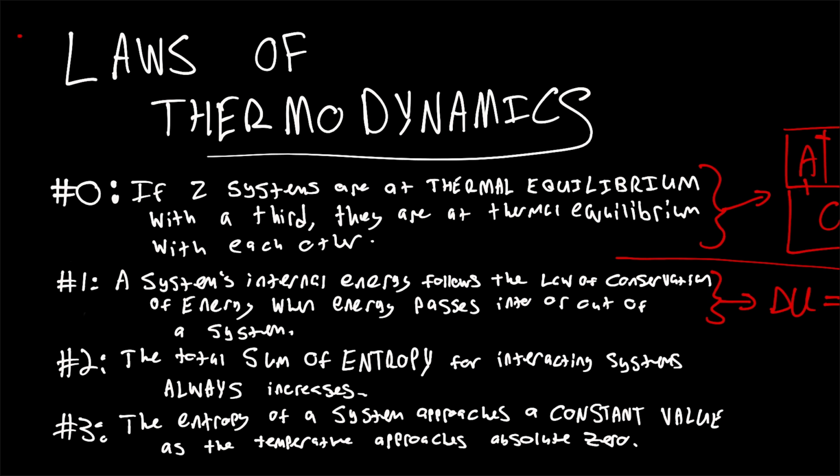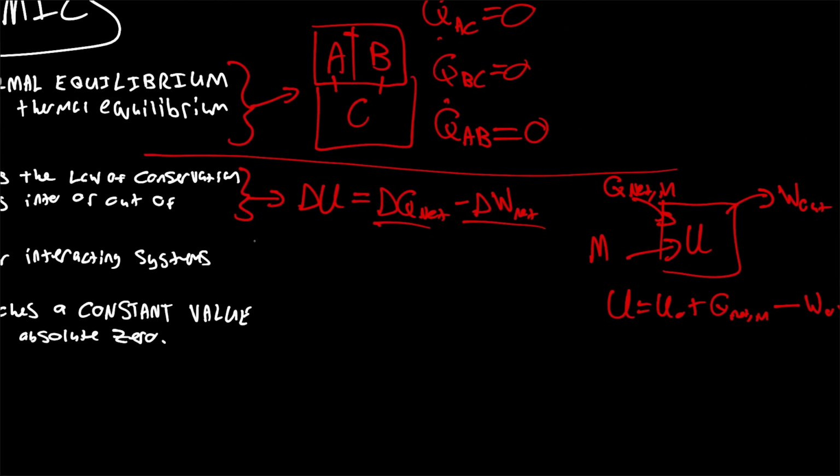Finally, we get to the second law of thermodynamics, which has to deal with entropy. Basically, the total entropy for interacting systems always increases. And let's draw this down here. Basically, entropy is a measure of what you could call the chaos of a system.